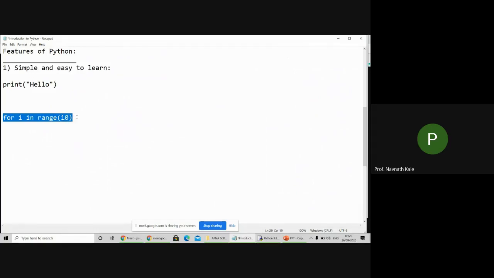See how simple it is. Simply just reading English language. You are repeating this for 10 times. For i in range of 10 means repeat this for loop or print this i value, okay, 10 times. You are repeating this for loop for 10 times or 5 times. Means the value, or simply you can write n times. This one line code is enough in Python.